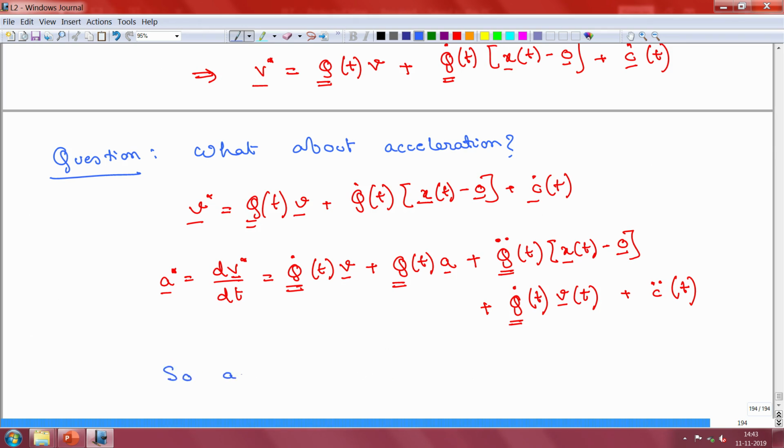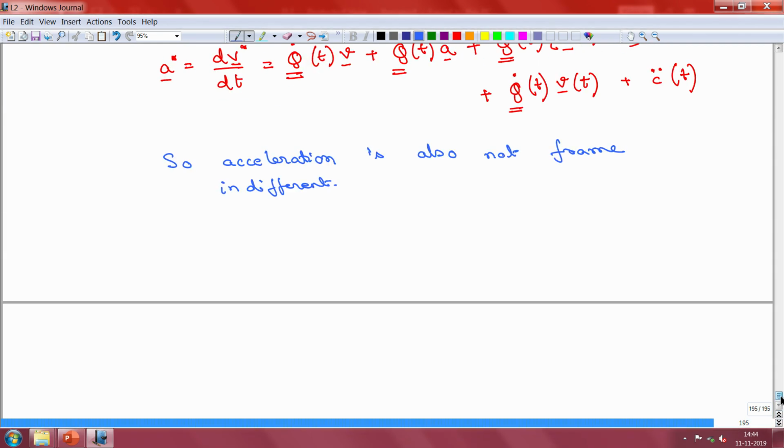So, acceleration is also not frame indifferent, actually frame sensitive.